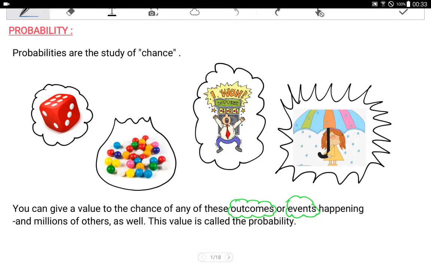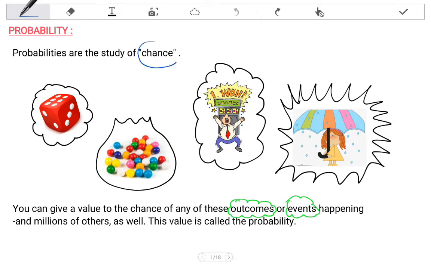Probability. Probabilities are the study of chance. When we calculate the probability of something occurring, we are calculating the likelihood of it happening. Studying probabilities will allow us to answer questions like, what is the probability of rolling an even number with a die? Or what is the probability of picking 2 red balls from a bag with colorful balls?